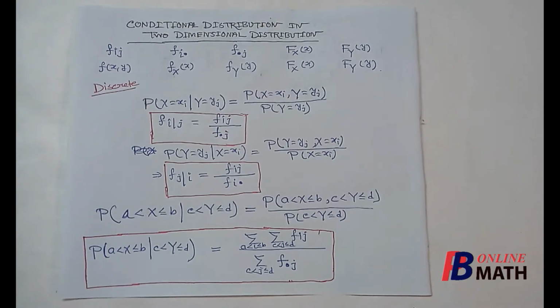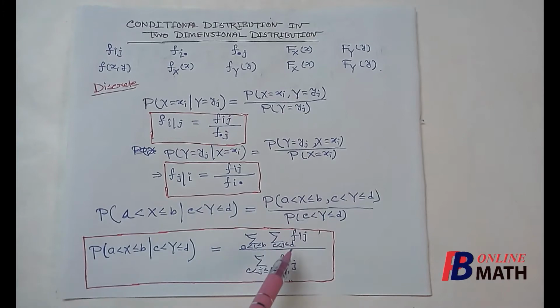Now to solve some problems, sometimes we need to evaluate the probability of a conditional event. That means the probability of the event where x varies from a to b on the assumption that the event where y varies from c to d has already happened. Now by the formula, this is equal to the probability of the joint event divided by the probability of the event on y.